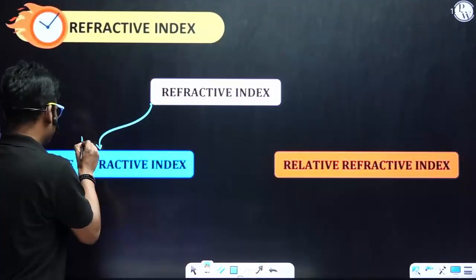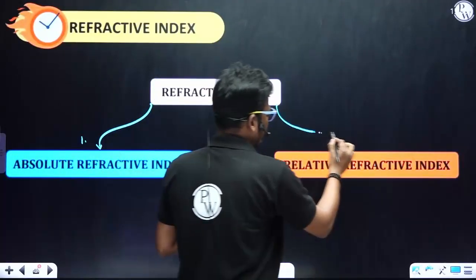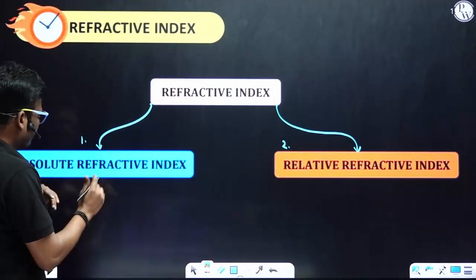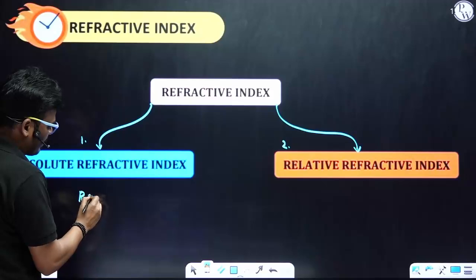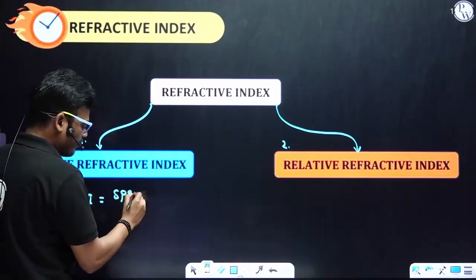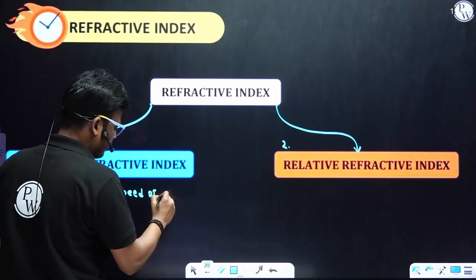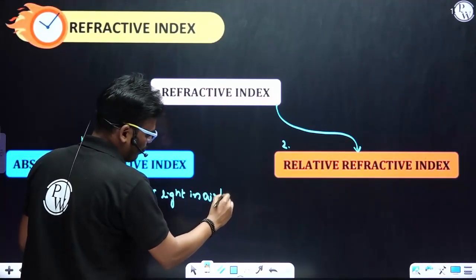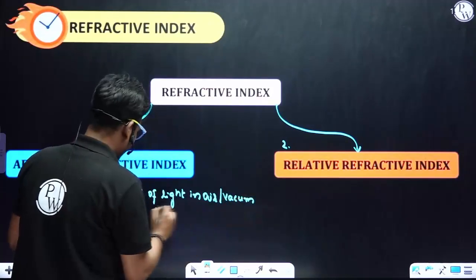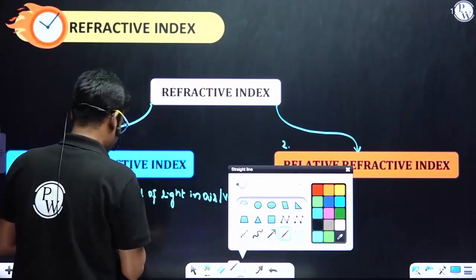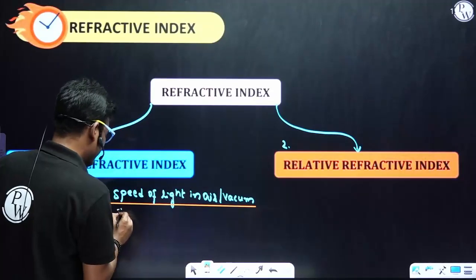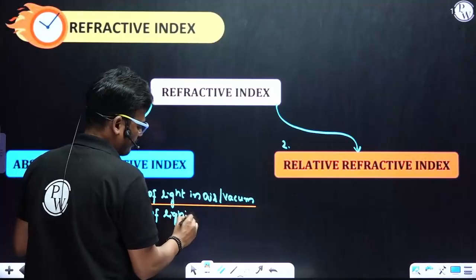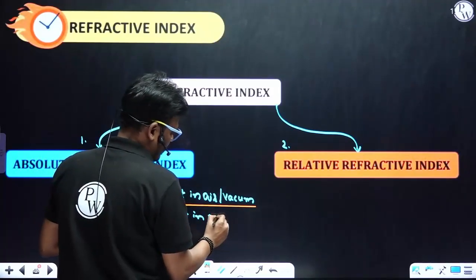This is the first one, that is absolute refractive index. The second one, relative refractive index. Absolute refractive index is nothing but the speed of light in air or vacuum, divided by the speed of light in a medium.